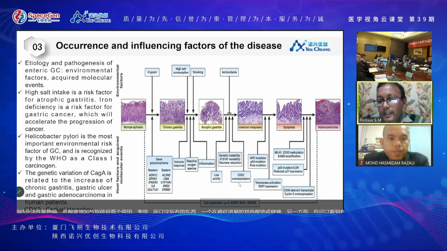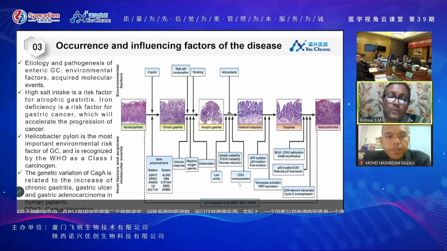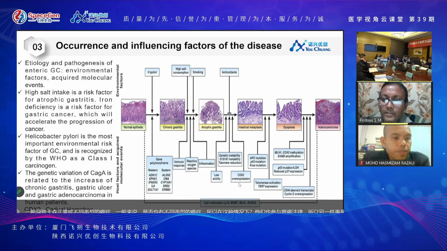The other thing is p53 mutations. P53 is the guardian of the genome. If the guardian genome undergoes mutations, then there will be no control in the cell cycle. So when there is no control in the cell cycle, obviously the damaged or abnormal cells will progress to the replication phase. As a result, there will be a lot of cancer cell formation. So you can move to the next slide.